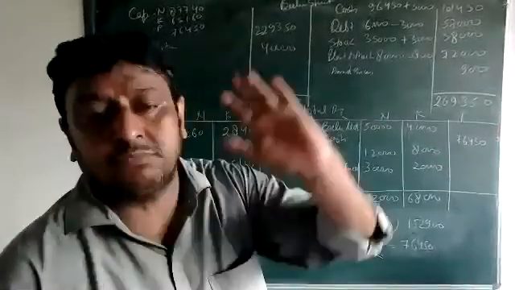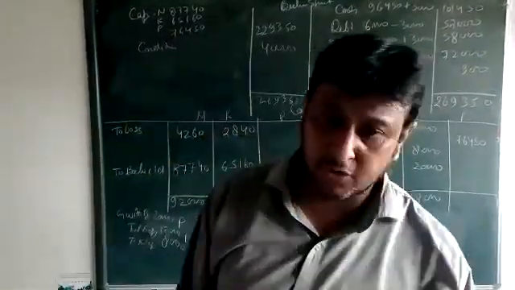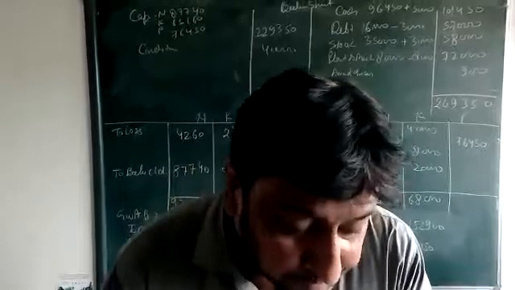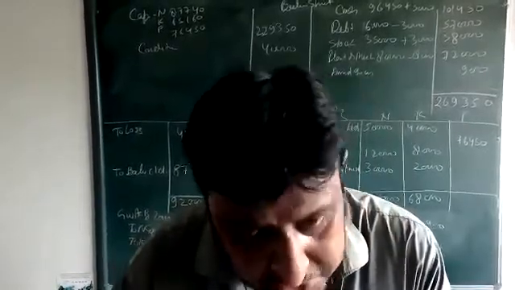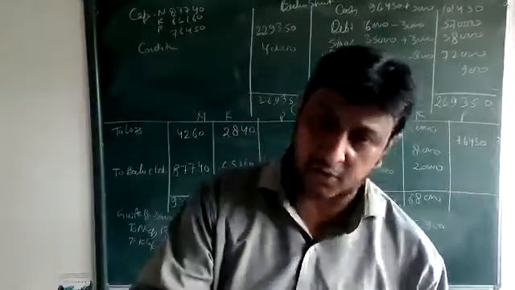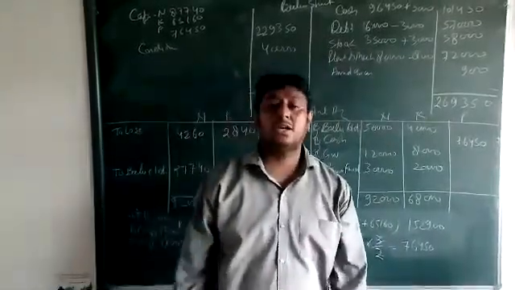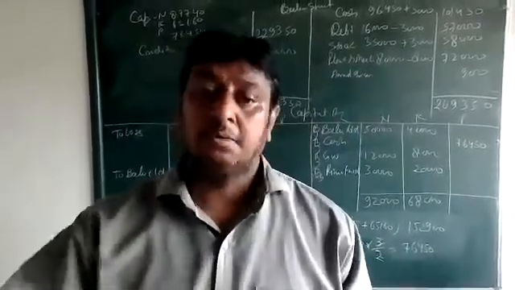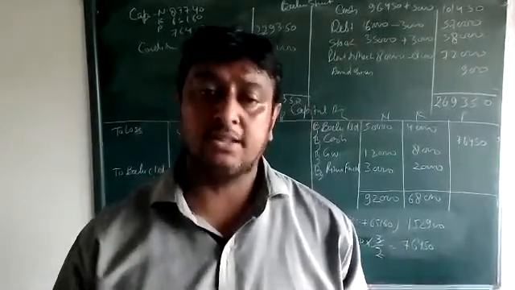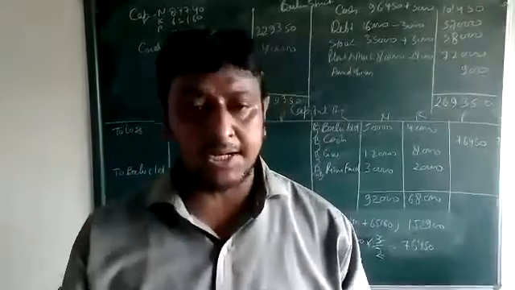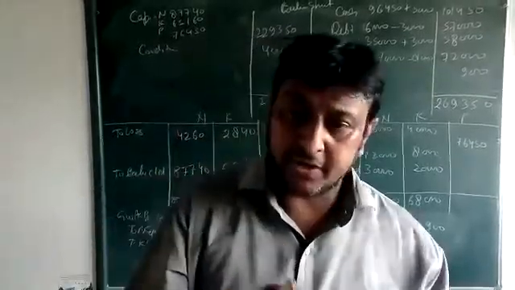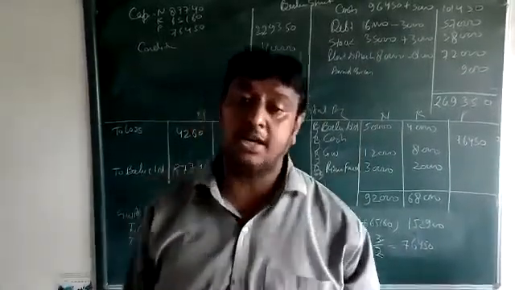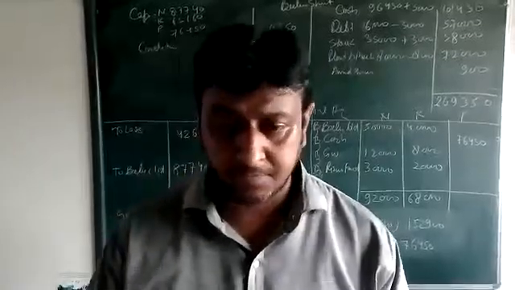This is the way by which we are solving the full question. It's a 6 marks question. Okay, it will give you the 6 marks. Clear? Any problem, beta? First, we make the revaluation account. After that, we make the capital account. By the capital account, we calculate the value of capital of old partner, and on the basis of ratio, we set the ratio for the old partner and new partner, and on the basis of ratio, we calculate the new partner capital. Okay, beta? Clear?